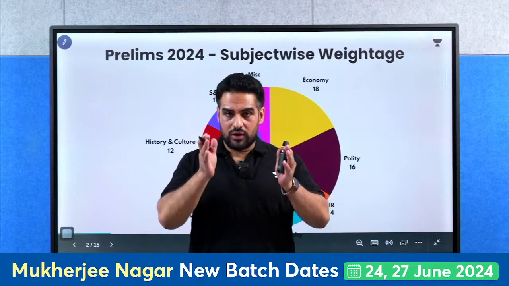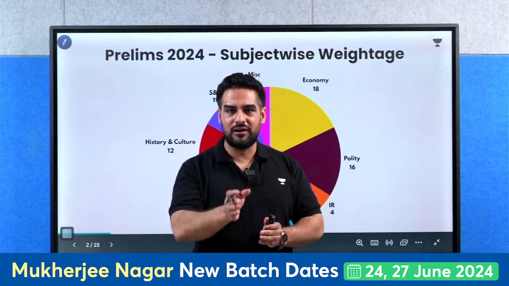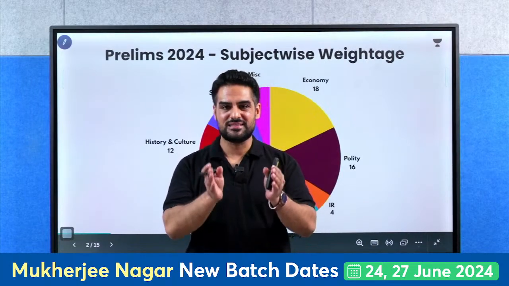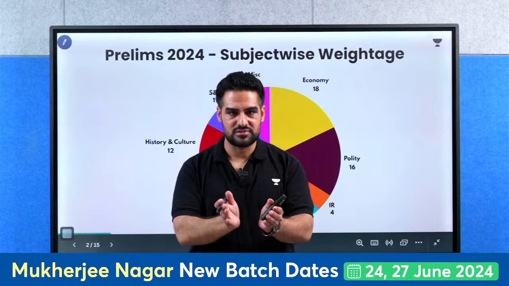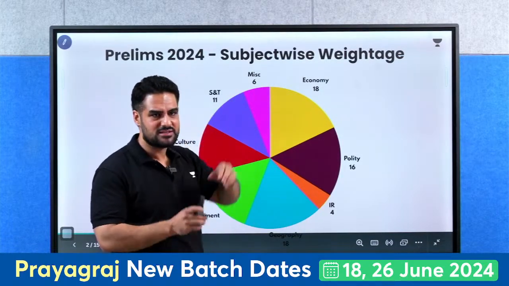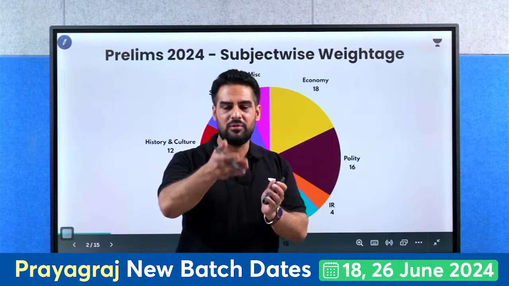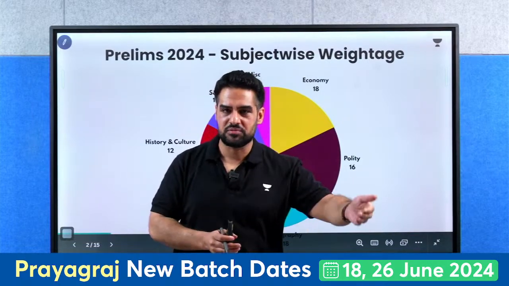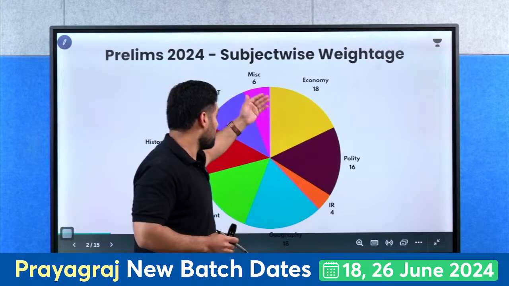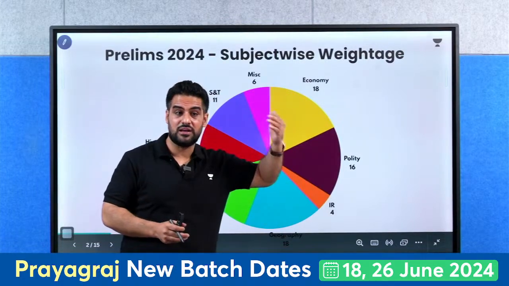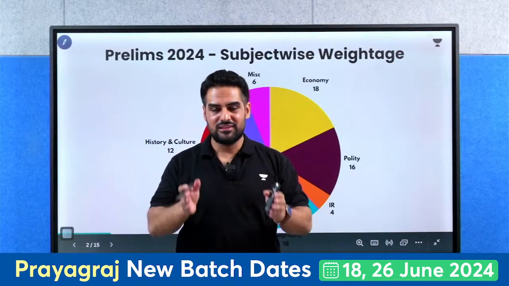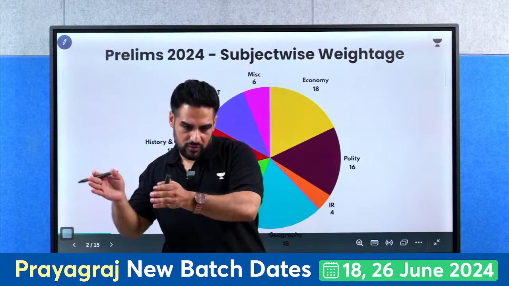So what I mean here is that geography, environment, science and tech, economy, polity, history, these are the basic founding pillars for your prelims. Now, there are a lot of questions from the miscellaneous. What I mean by miscellaneous is that these questions overlap: maybe one option is from science and tech, another option is from economy, maybe another option is from geography. A lot of miscellaneous questions are linked with international relations. If you talk about the current affairs part, this year the current affairs weightage from the environment was good.